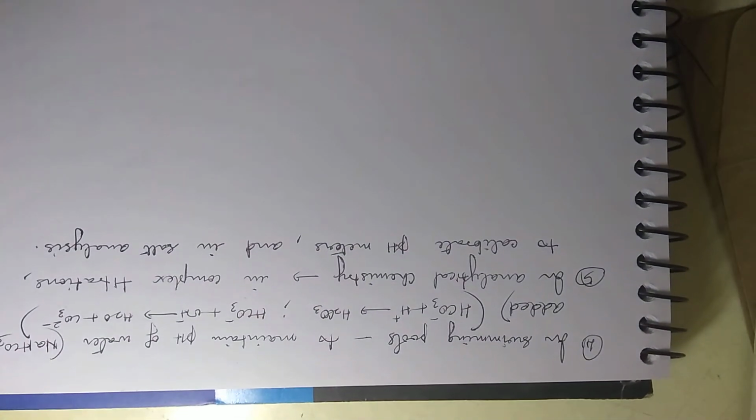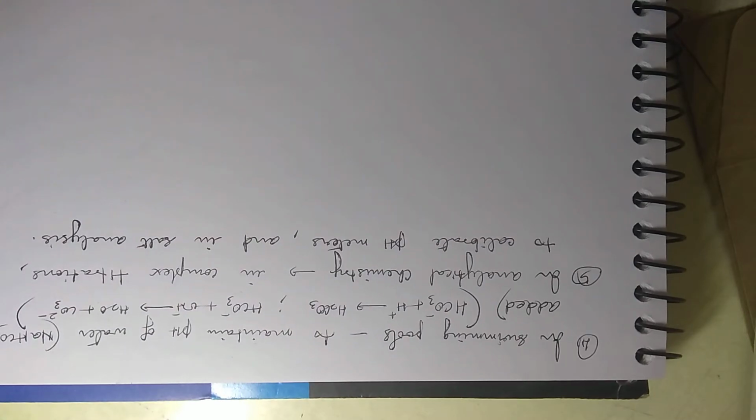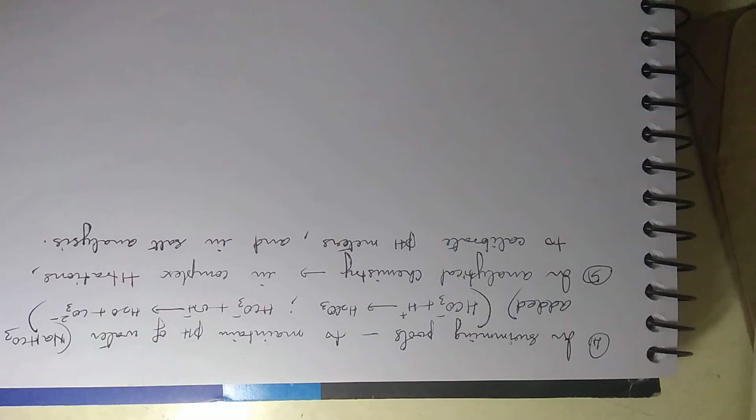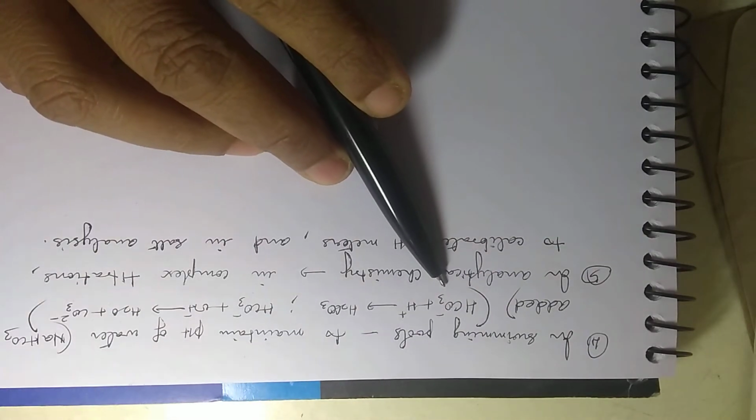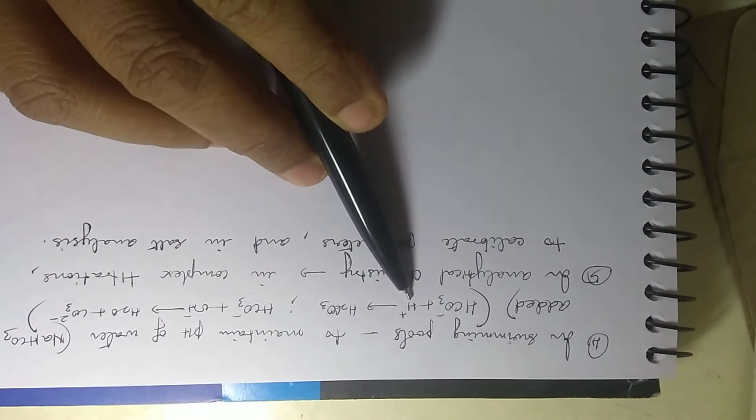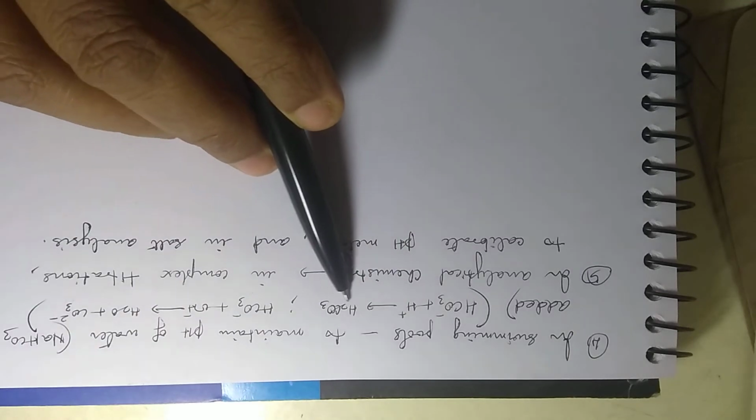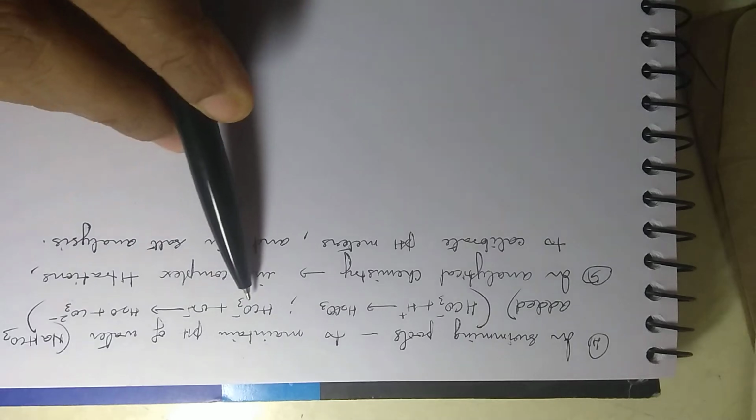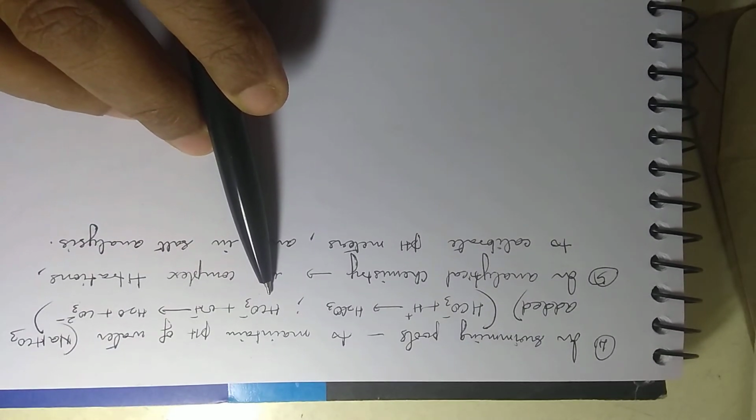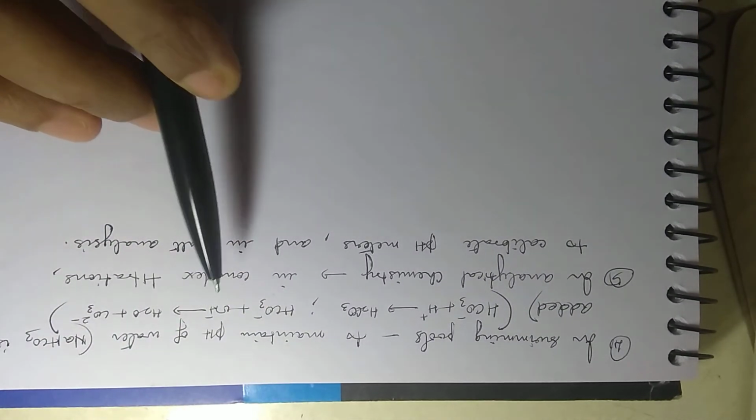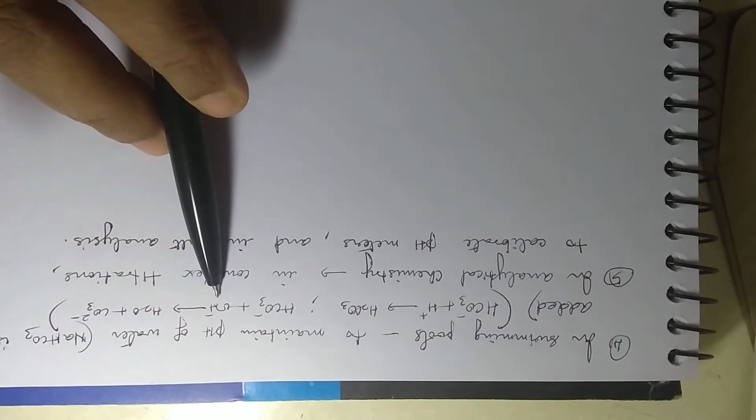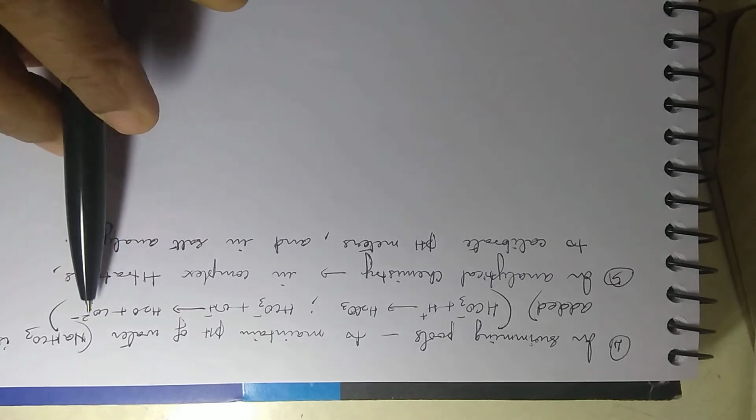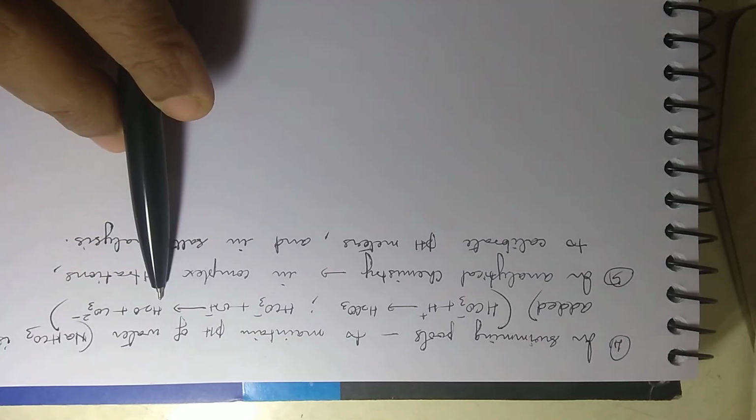And most importantly, in swimming pools, to maintain the pH of water, sodium bicarbonate is added. If at all the water becomes acidic, this bicarbonate will react with that and form the unionized carbonic acid. You know, carbonic acid is a weak acid. In the same way, if the swimming pool becomes basic for some reason, then this bicarbonate will react with OH- and become water and carbonate ion. So it will maintain the pH.